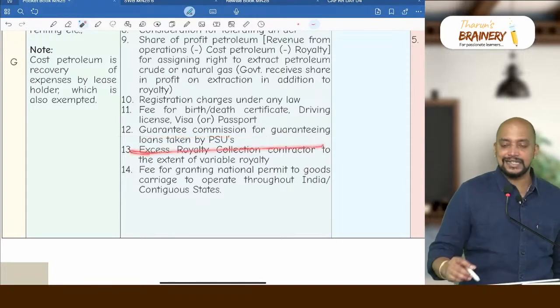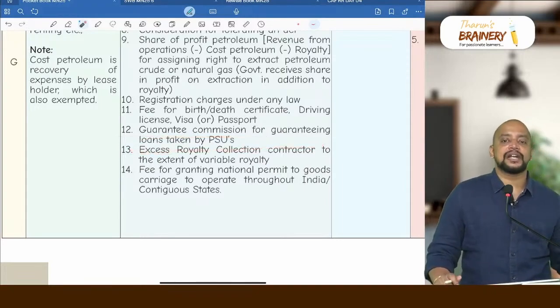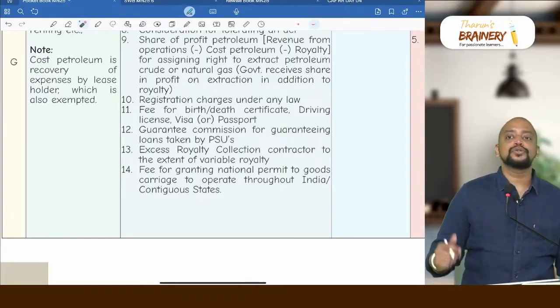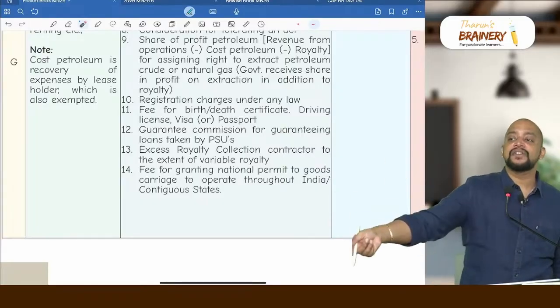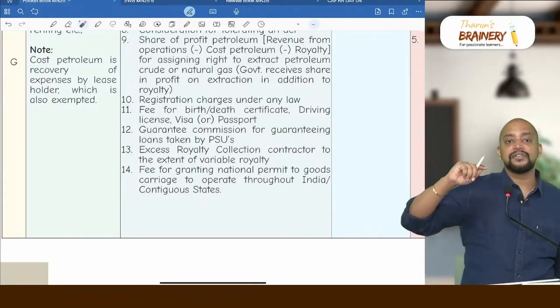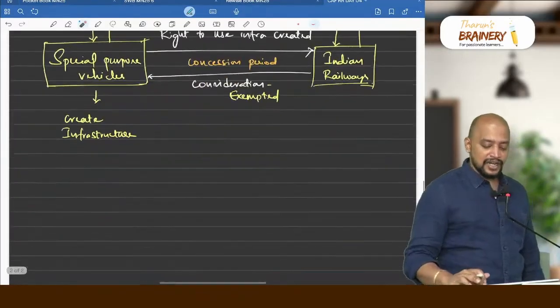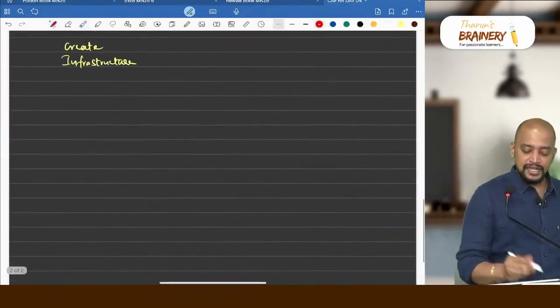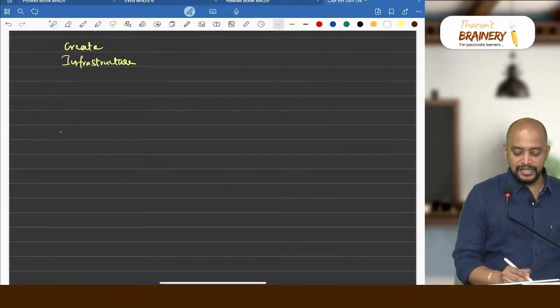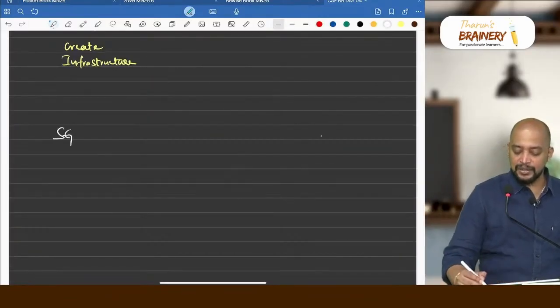Then ERCC, excess royalty collection contractor. That excess royalty collection contractor is appointed by the government to do the swapping. That is, they will be receiving fixed royalty or variable royalty, but they will be paying the fixed royalty. So you can see here, there is government, state government, then there will be a leaseholder.